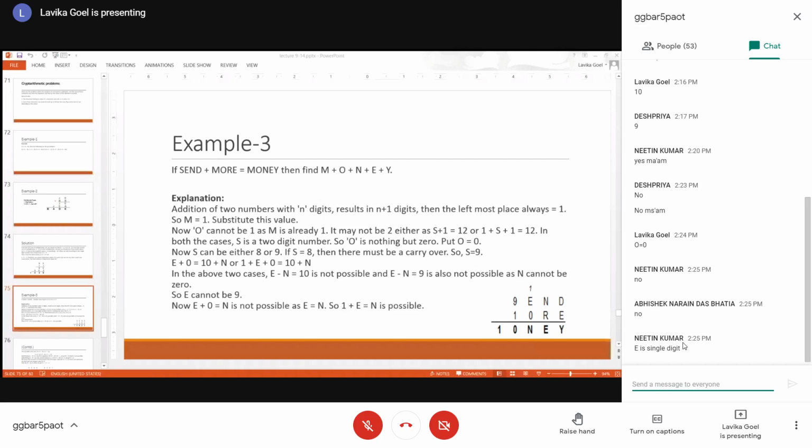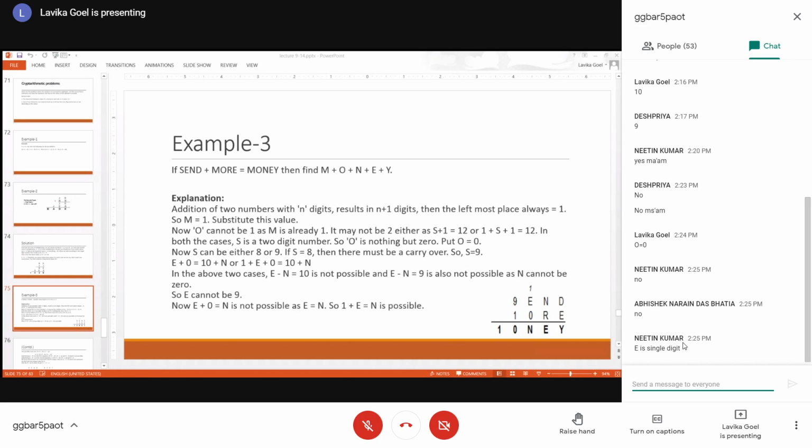So that means there is no carry generated from the third row, E plus 0 is equal to N. From that row, there is no carry possible. So if there is no carry, then S plus 1 should be 10. S plus 1 equal to 10 is possible because there is no carry from the previous row. So if S plus 1 is 10, that means S is 9. That's how you get S is equal to 9. Fine.